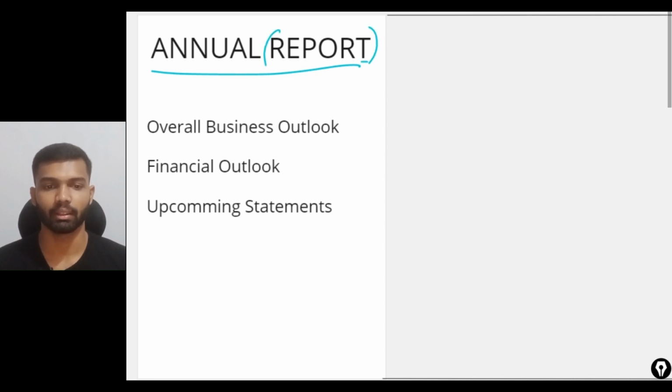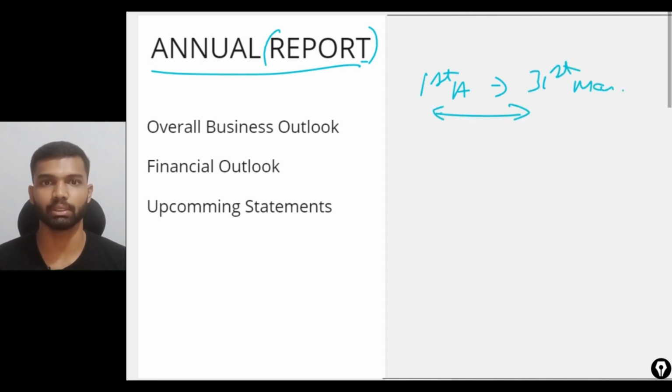The annual represents a fiscal year or a financial year. In India, the financial year is from the 1st April to 31st March. In those 12 months, that is 1 year, what the company has done, that report is called the annual report of a company. It is also named as FY 2022 to 2023.